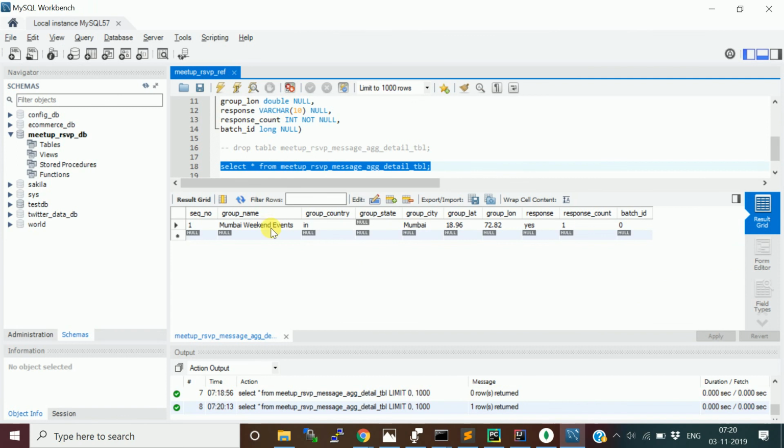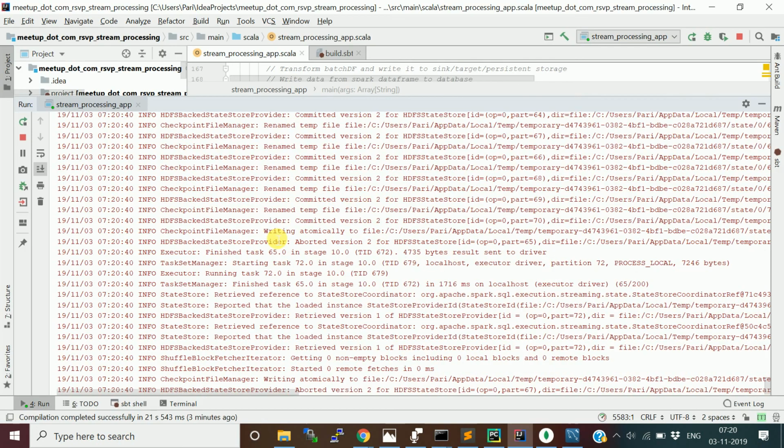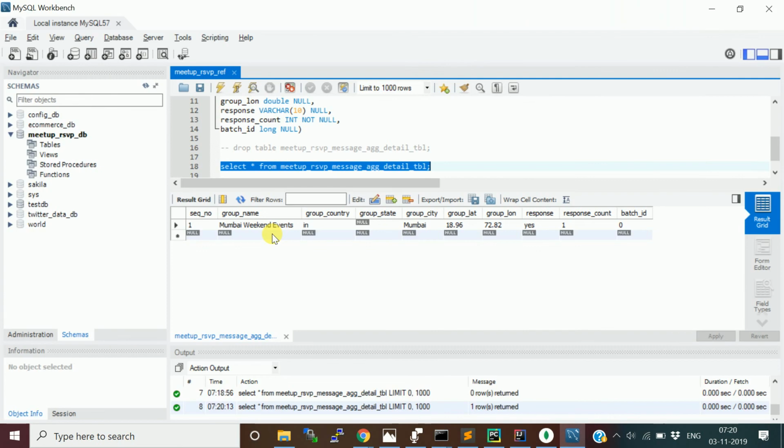So there is a group called Mumbai Weekend Events India, and the city is Mumbai. This is the lat long, and we got that particular batch. Actually, we got only one message from this group. Okay, let's run for a couple of iterations. Then you will actually see a lot of messages getting published into topics, and it's getting aggregated here.